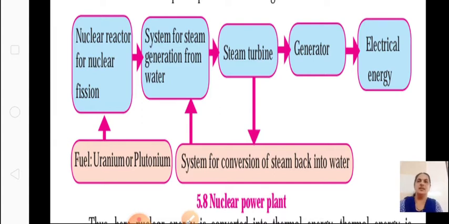The system for steam generation from water works the same way: the heat is converted into steam. The steam rotates the turbine, which is connected to the generator, and then in the same way you get electric current. The steam is converted back into water with the help of the cooling tower. Okay, we will see this.